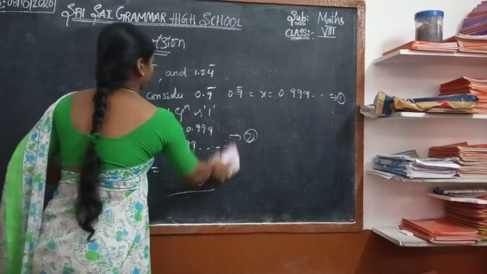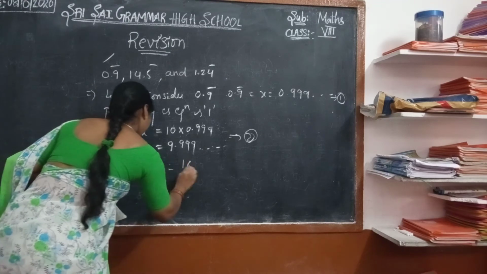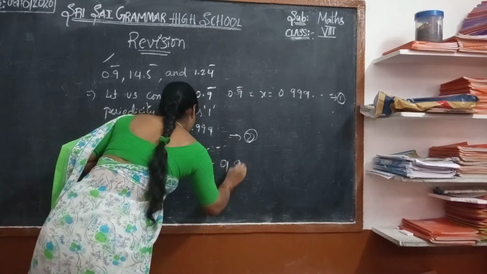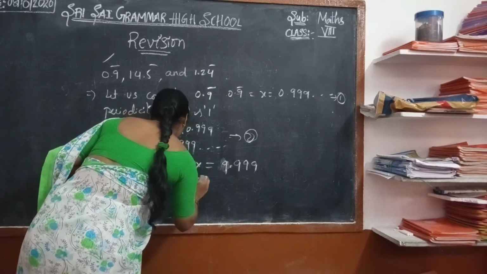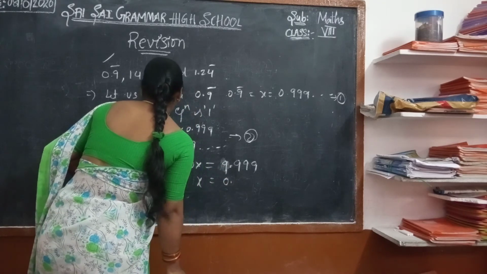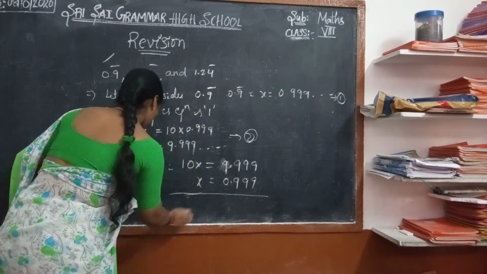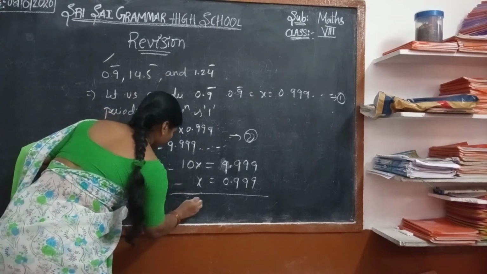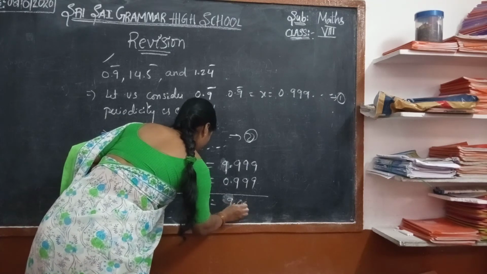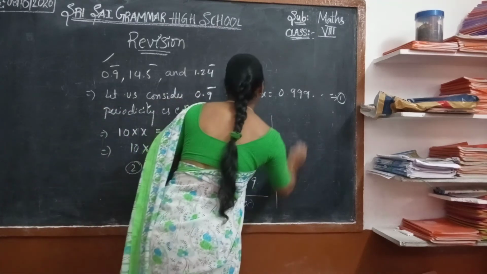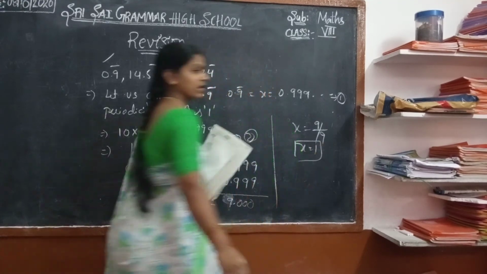Now let us solve by subtracting equation 1 from equation 2. 10x minus x, that is 9x, is equal to 9.00. So x is equal to 9 by 9, which is equal to 1.